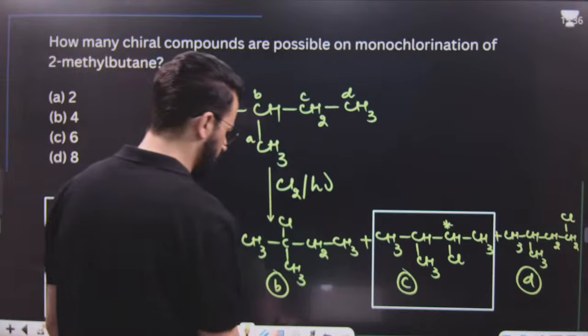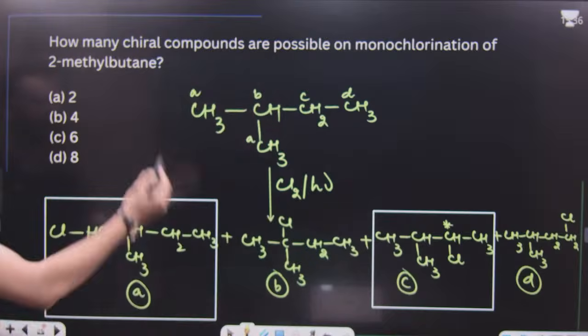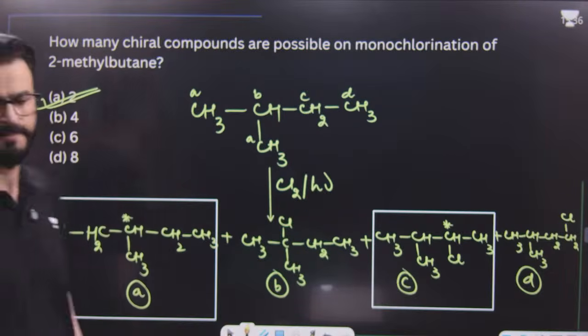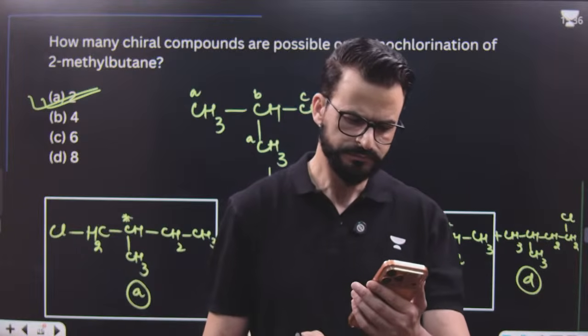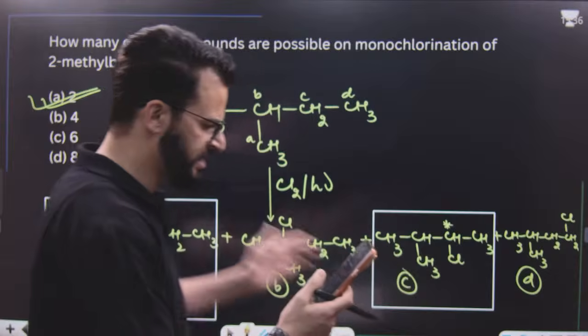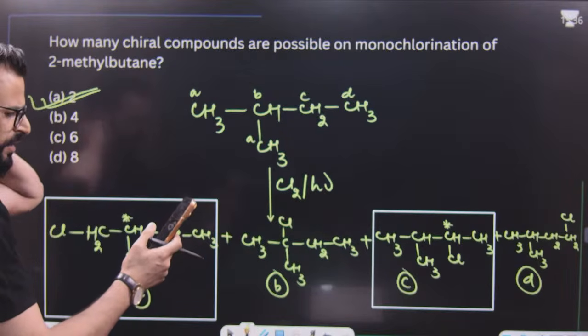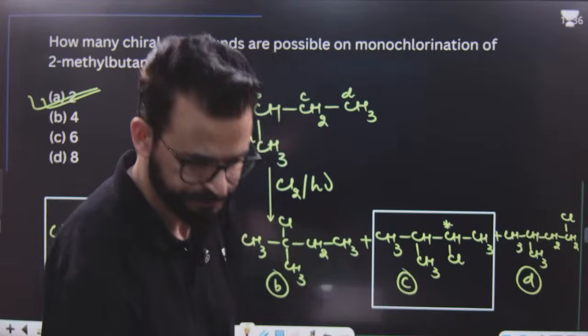So there are 2 chiral compounds. So the answer is this one. I hope this is clear. Yes, Karthik Ji, exactly it's A. Mubena J, it's exactly A. A is the right answer.